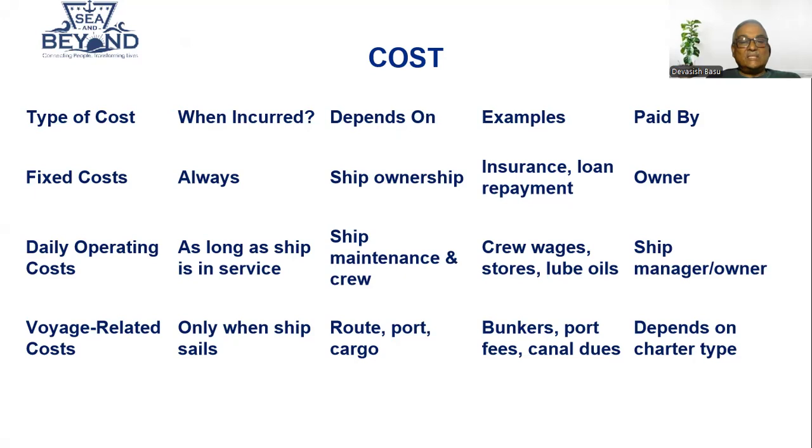Example is crew wages, stores, lubricants, and of course victualling also, paid by the ship manager or owner. And voyage related cost is incurred when the ship sails, depends upon route and port. Example: bunker, port fees, canal dues, depends on type of charter. So go through this and you will get a clearer picture of which cost is attributed to which one.